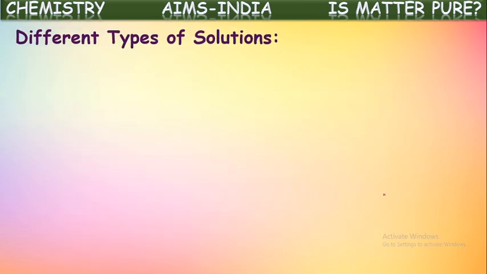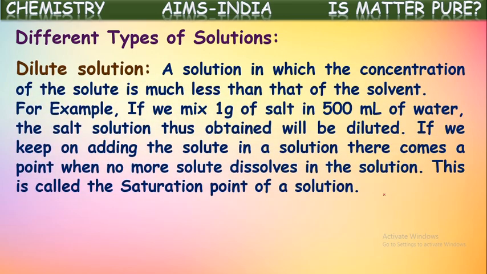Different types of solutions. One among them is a dilute solution, a solution in which the concentration of the solute is much less than that of the solvent. Generally, the quantity of solute we take is smaller when compared to the quantity of solvent. But the quantity of solute is very much less than that of the solvent quantity. Then that solution is said to be a dilute solution.